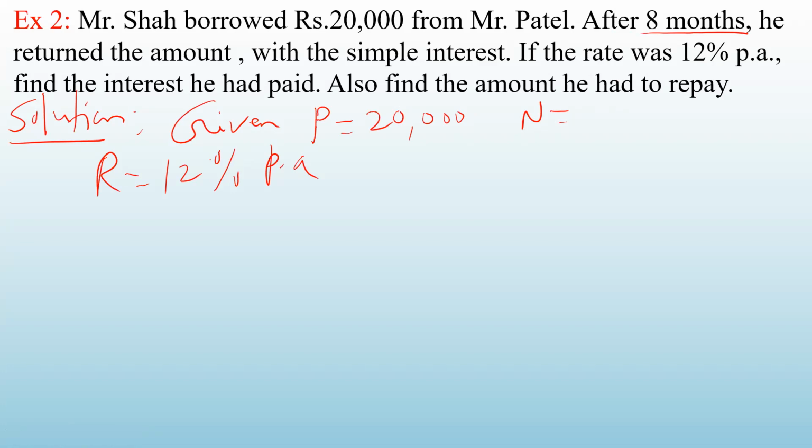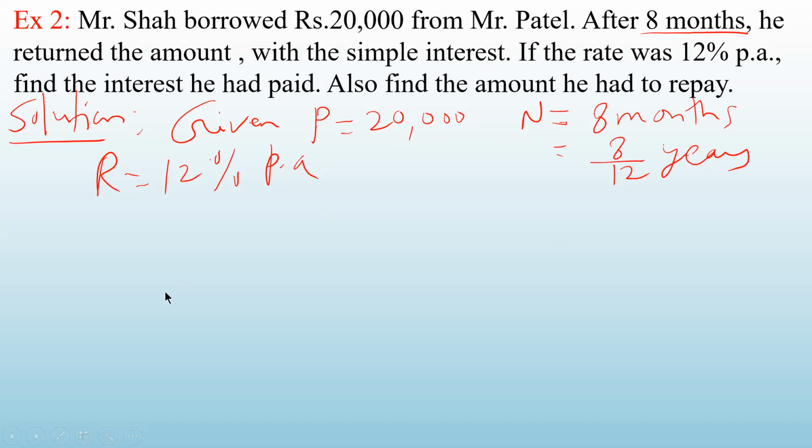So 8 months is equal to how many years? There are 12 months in a year, correct? So 8 upon 12 years. So you have to convert this month into year because the rate of interest is also per annum. Okay. So this care you have to take.